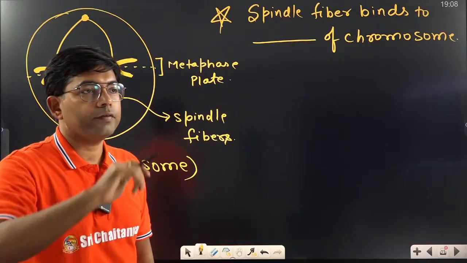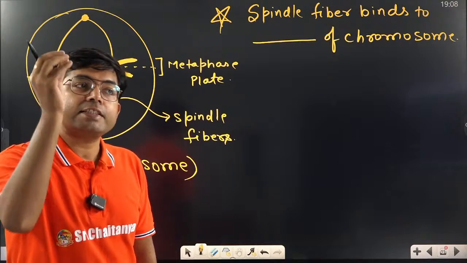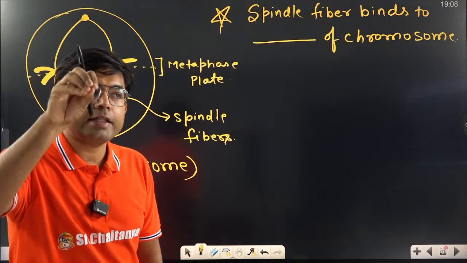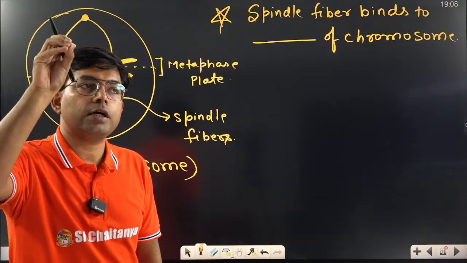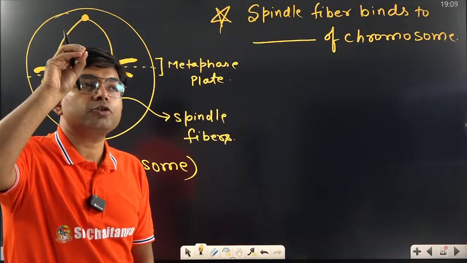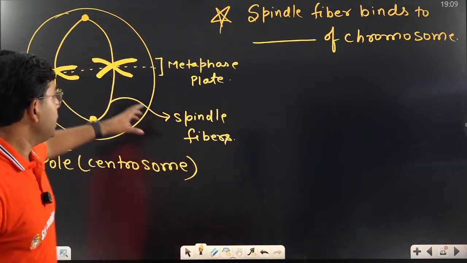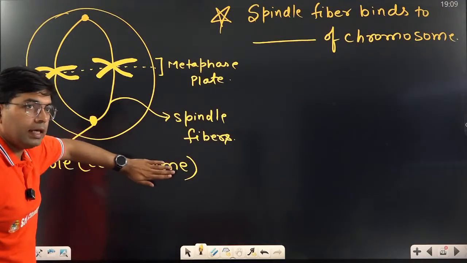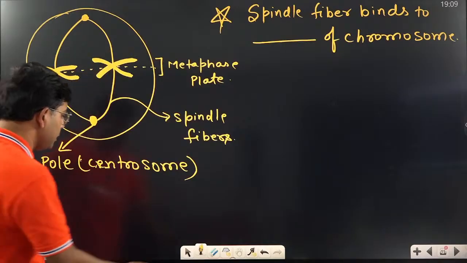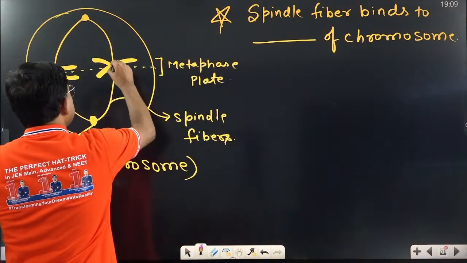Janu has also given the right answer. Very good. Now tell me what is there in the centrosome. Sagar, correct. See, centrosome is not centromere. Remember, this is the centrosome. The spindle fiber is not binding here; the spindle fiber is binding here. Remember.